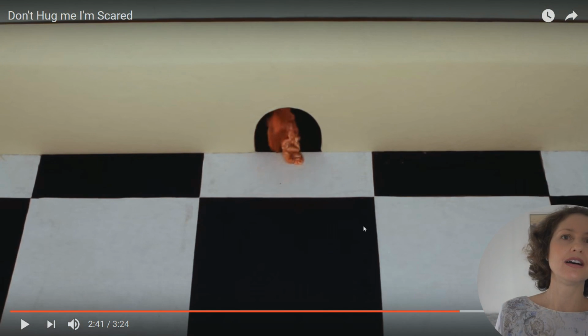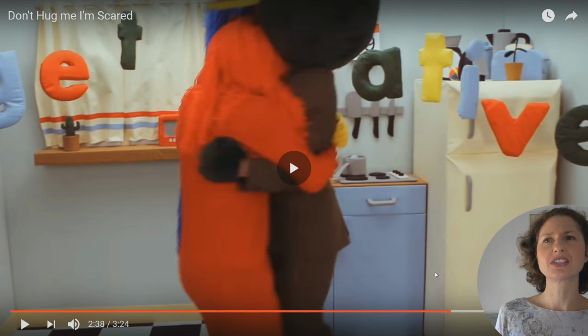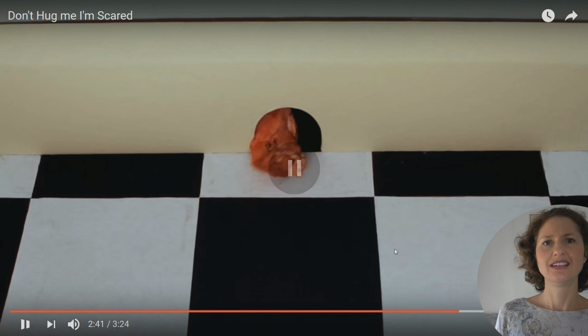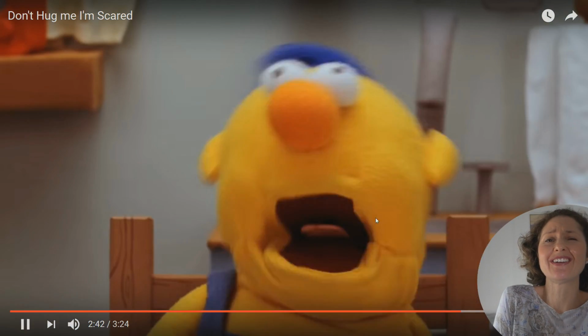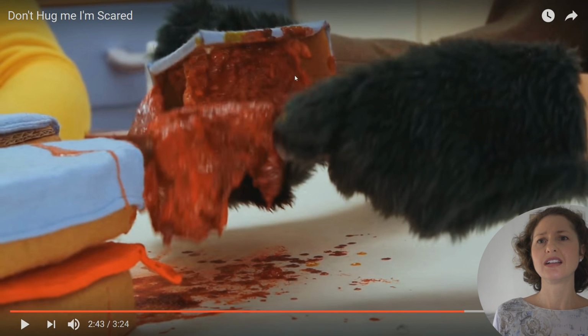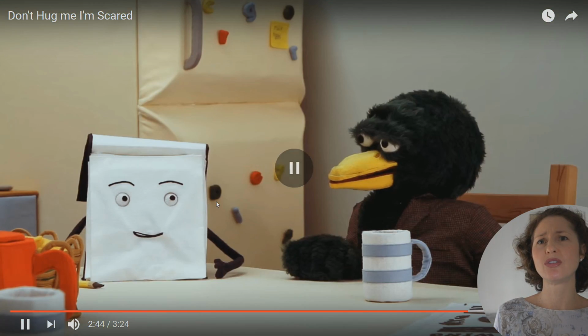And what about that? A heart or some bloody thing being pulled in. Oh, really? I just thought it was something a mouse was dragging in its hole. The word death and looked like a bloody organ or something. Did I not notice that? And the head shaking and eating a bloody cake. A cake with blood and guts and stuff inside. I thought they were just making a mess.